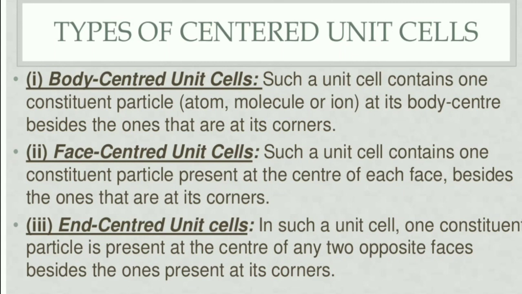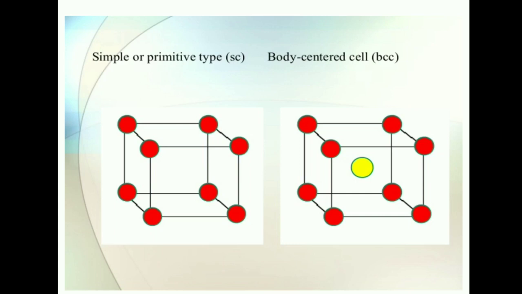So the primitive, body centered, face centered and end centered, 4 categories are there. So we can see the diagrams of that. Now we can see the diagrams of the different types of unit cell. First of all, the primitive type or simple unit cell. It is known as a simple or primitive unit cell. From the figure you can see that the particles are present at all the corners. All 8 corners have a point or a constituent particle.